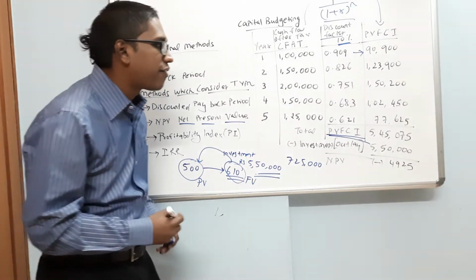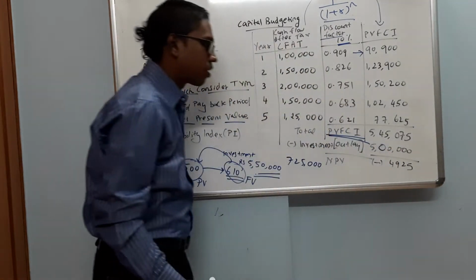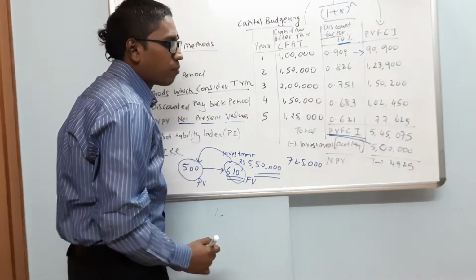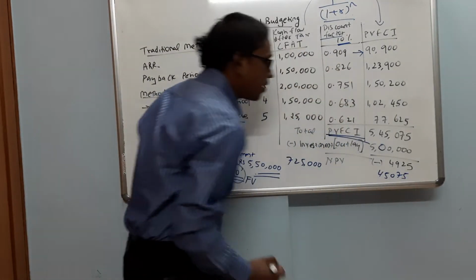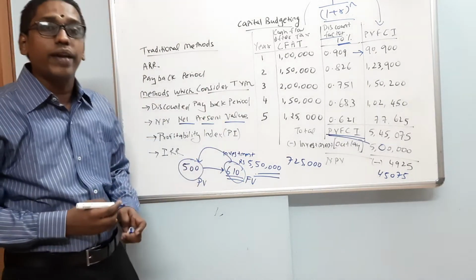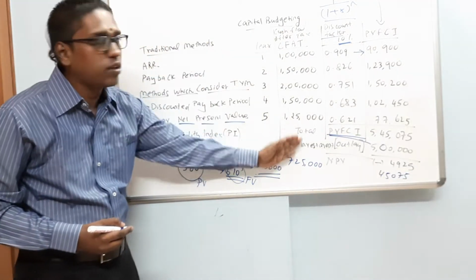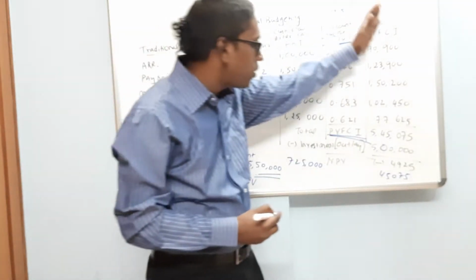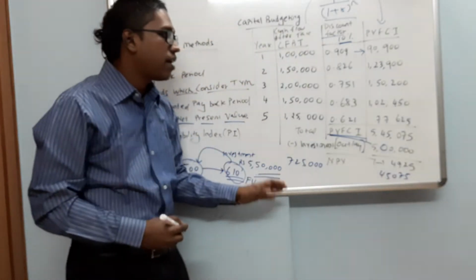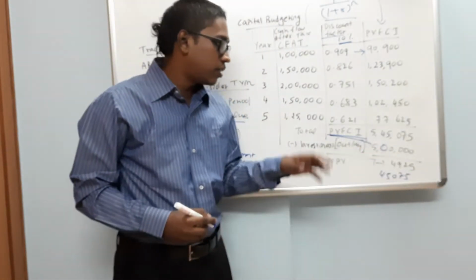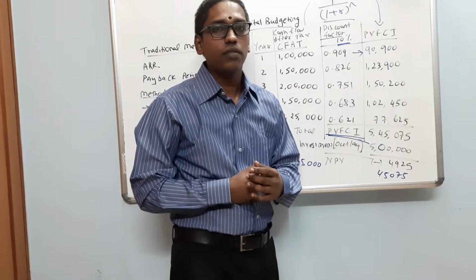Just to learn, if I change this 5,50,000 and make it 5 lakhs, now our net present value would become 45,075, which means, yes, it is now worth making the investment. All these are future values. We convert them into present value. The present value total is 5,45,000. And what we are spending today, the outlay, is 5 lakhs. So the net present value is 45,075, positive.